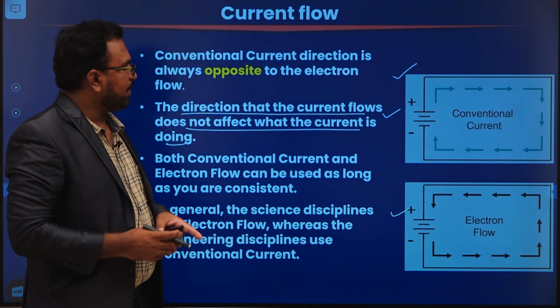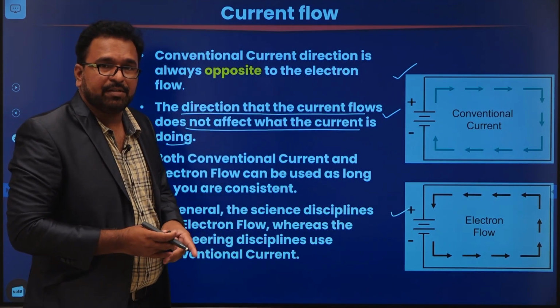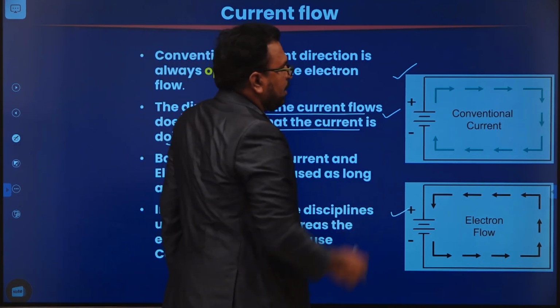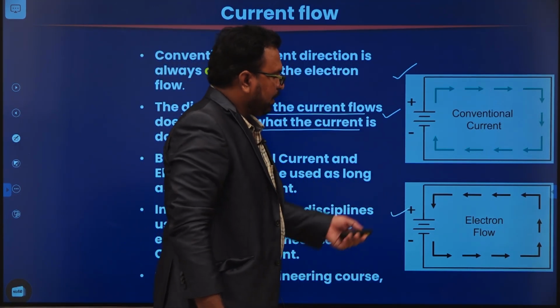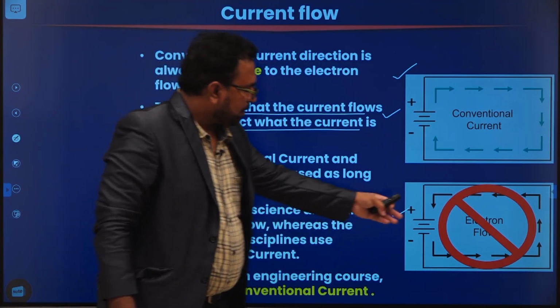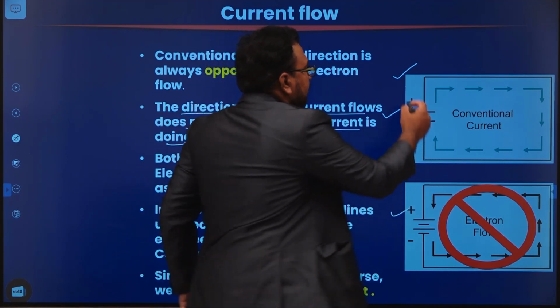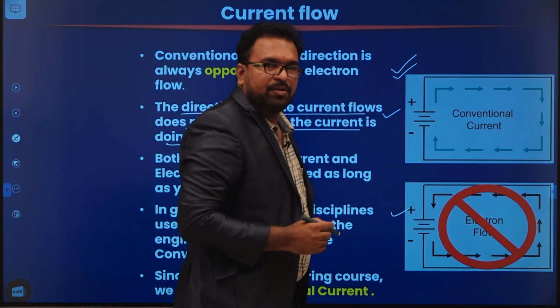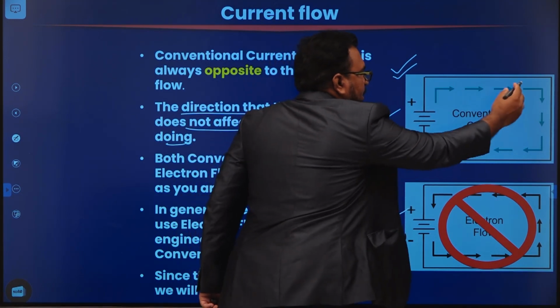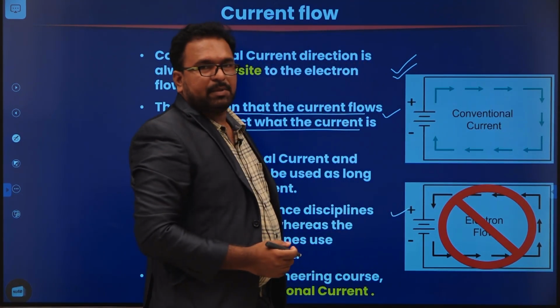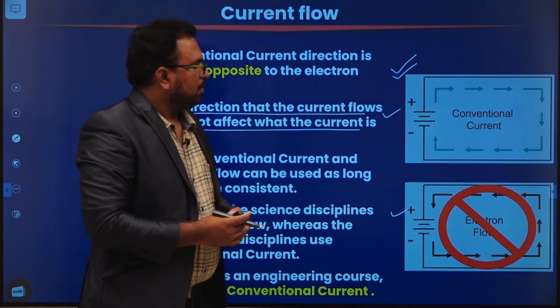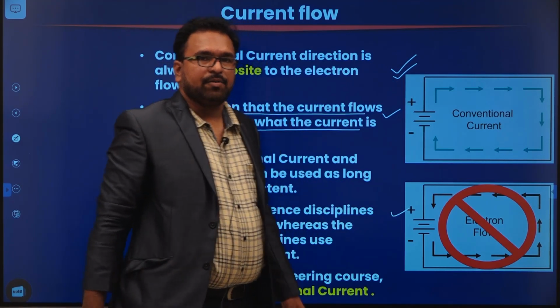Since we are going to study basic electrical and electronics engineering, we are always going to use conventional current. We are not going to follow the electron flow representation. So what is the conventional notation? Current always comes out of the positive terminal and goes back to the negative terminal.